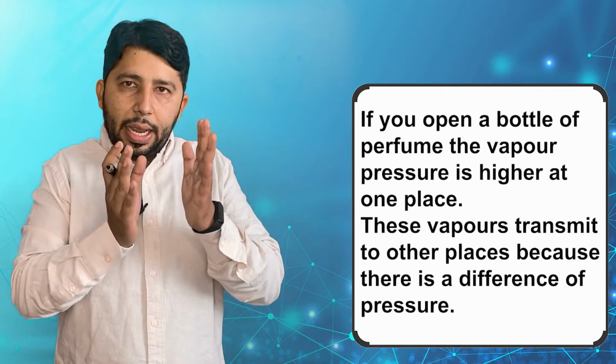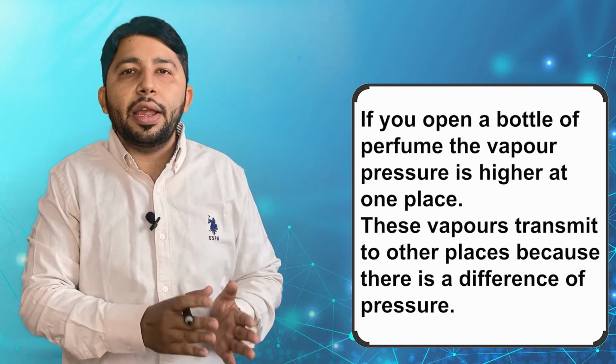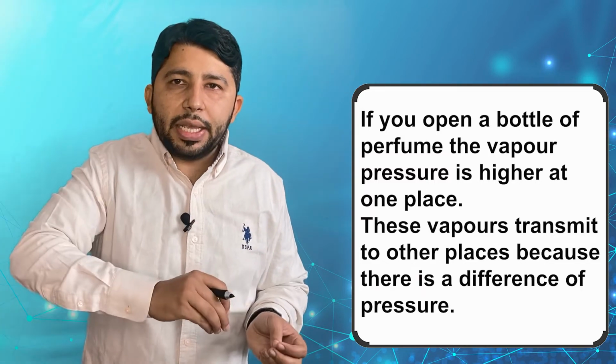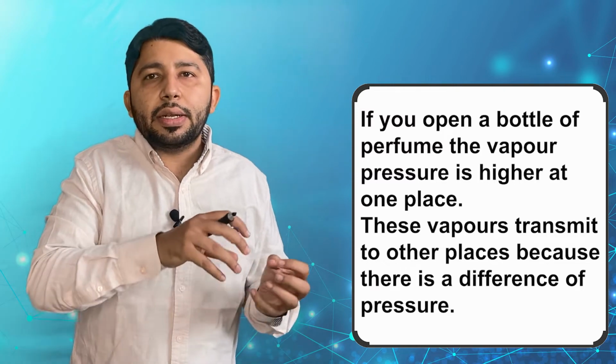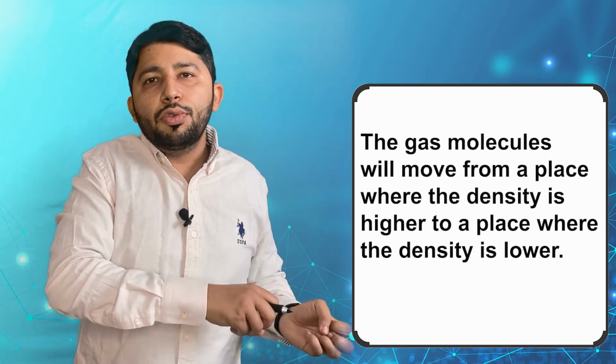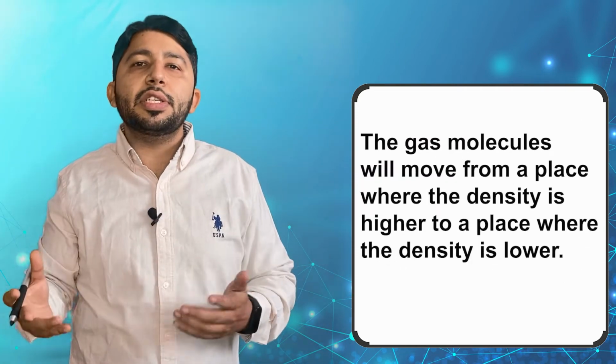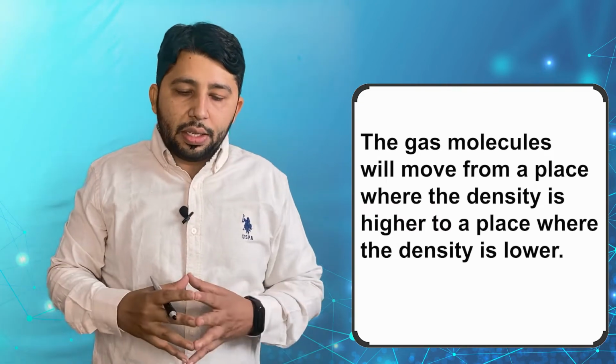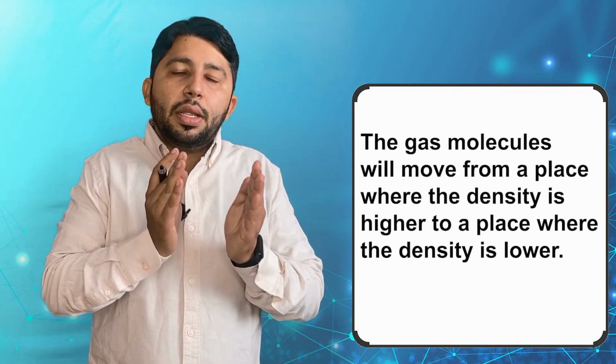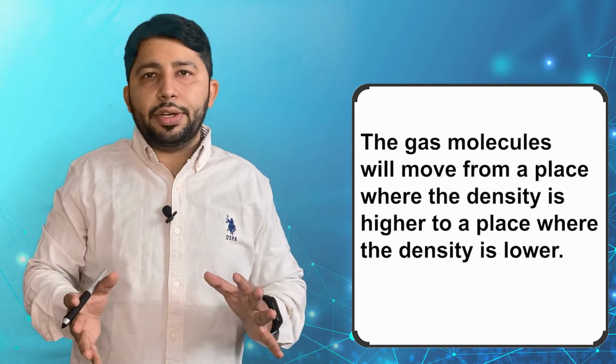At the place where the density is higher, gas molecules will move towards the place where density is lower. So a pressure difference will generate.